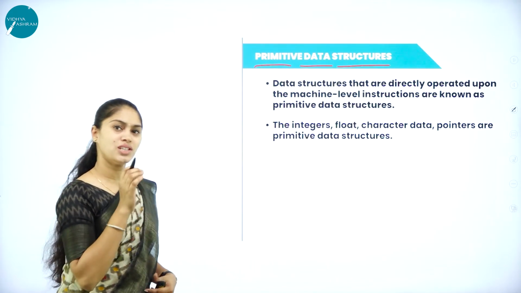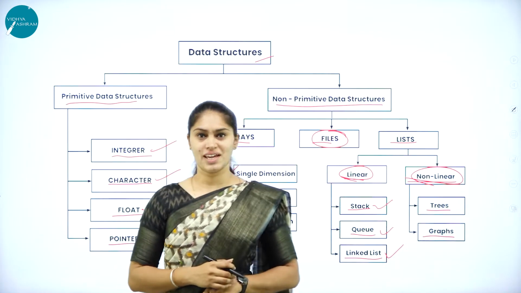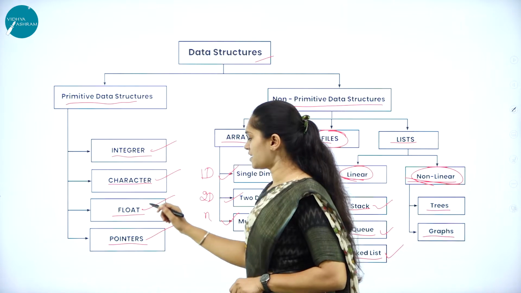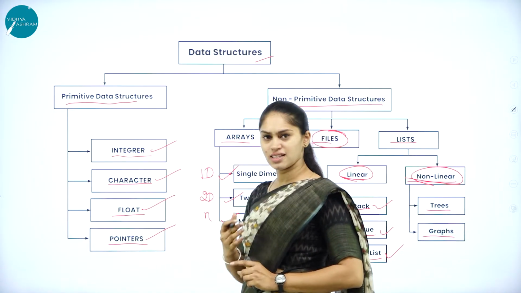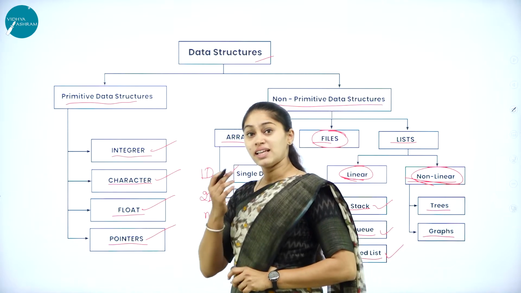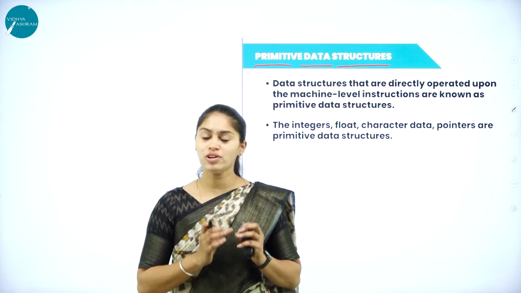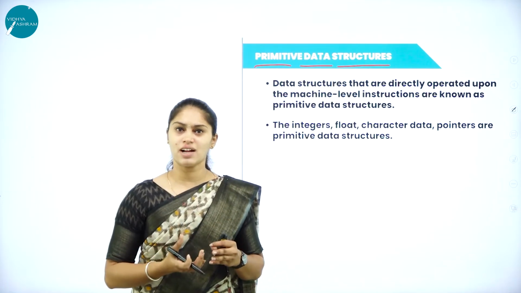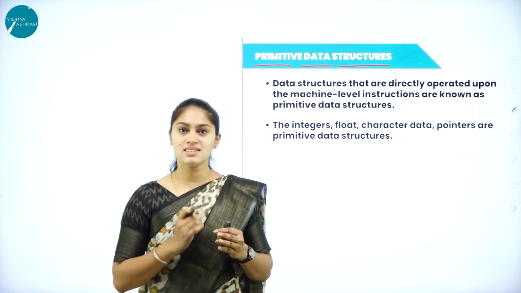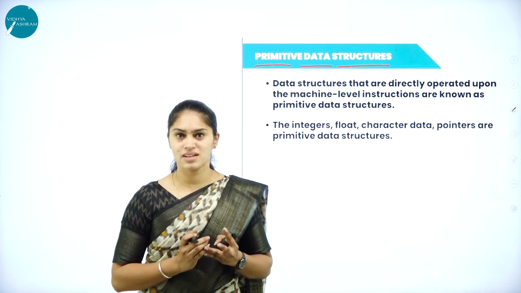When it comes to the primitive data structure, what are the types of primitive data structure we have? That is integer, character, float and pointers. So where do you use all these things, int, char and float? That will be used as what? Data types. So what we are going to do? We are going to specify the type of data, which kind of data that we are using. So that is data types. Integer, char and float are the data types, right?